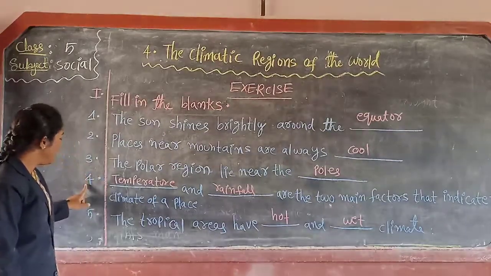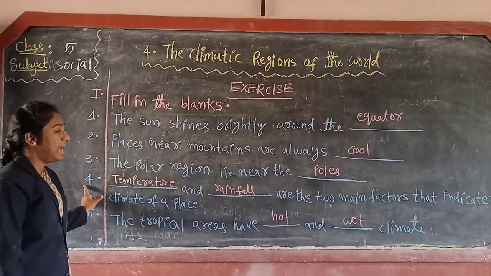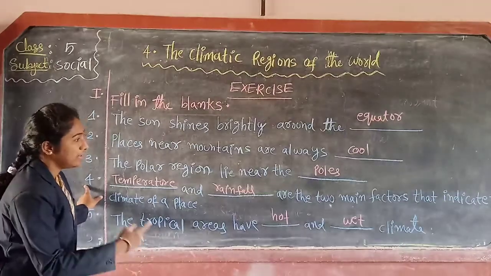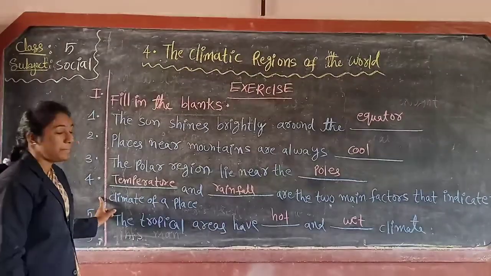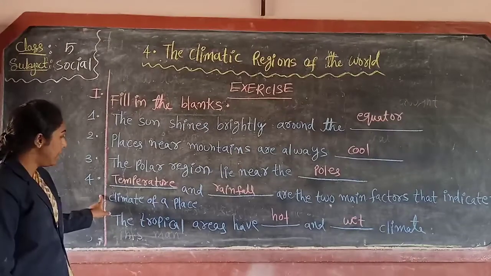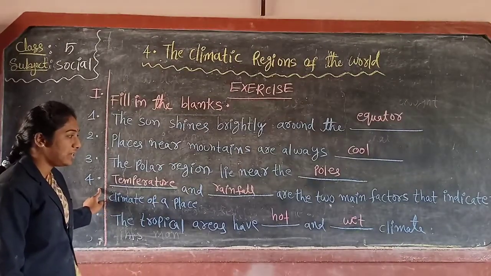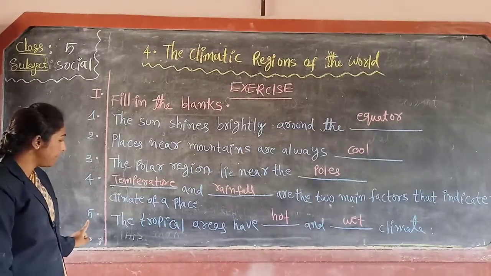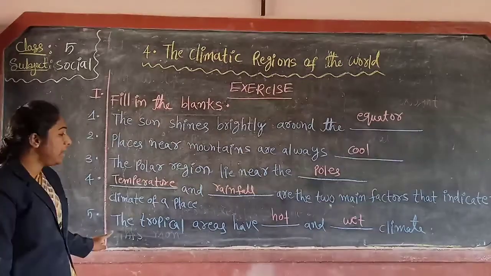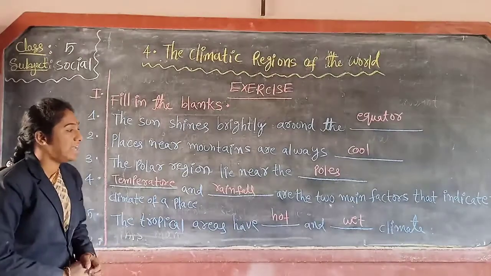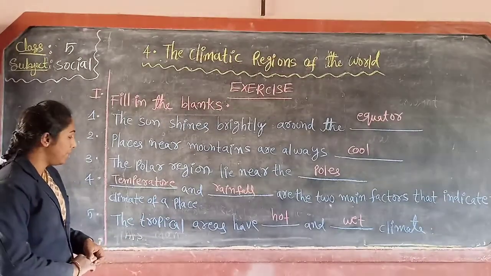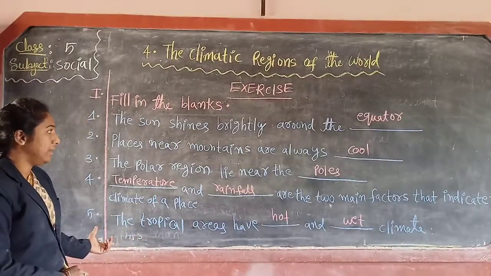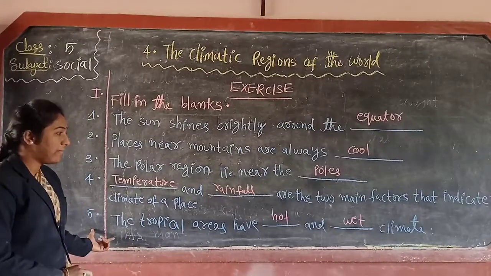Poles. Next, fourth question. Dash and dash are the two main factors that indicate the climate of a place. Okay? What is the answer? Temperature and rainfall. Next, fifth one. The tropical areas have dash and dash climate. Tropical areas are which type of climate? Hot and wet climate. So this is the fifth fill in the blank.